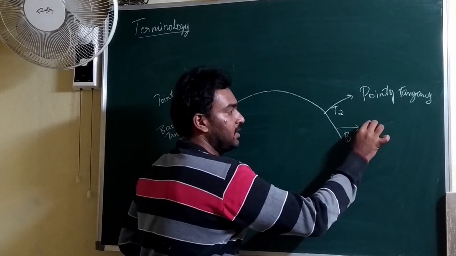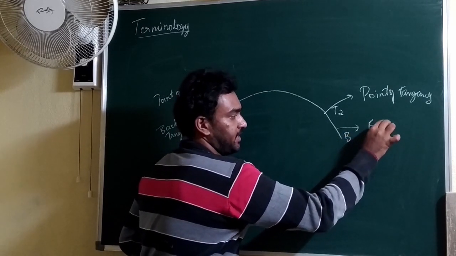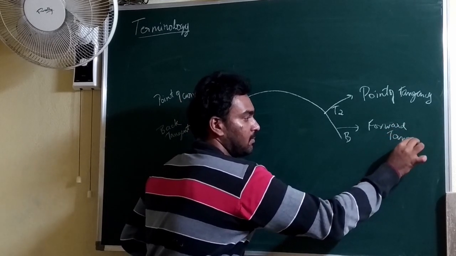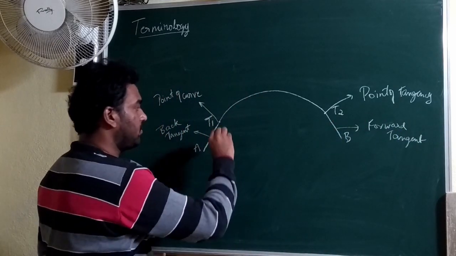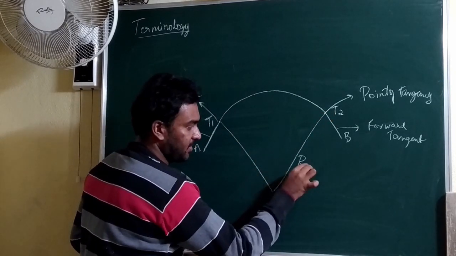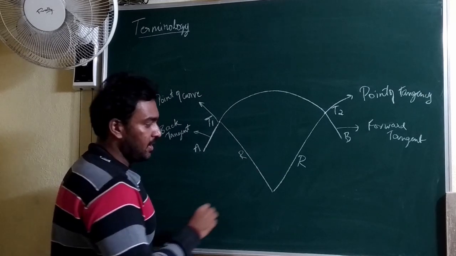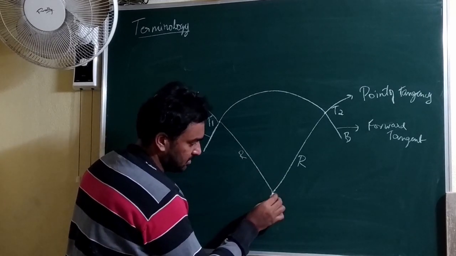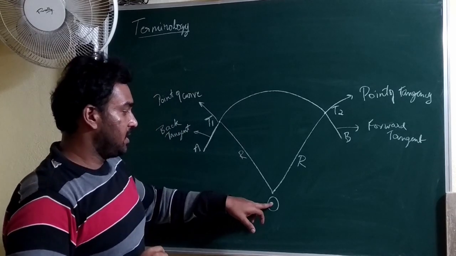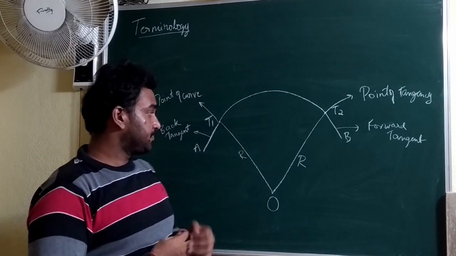This line is said to be a forward tangent. And this curve has some radius, that is the radius of curvature, and the center of it is notated as O. It is said to be the center of curvature.